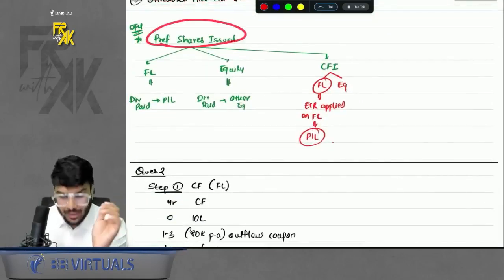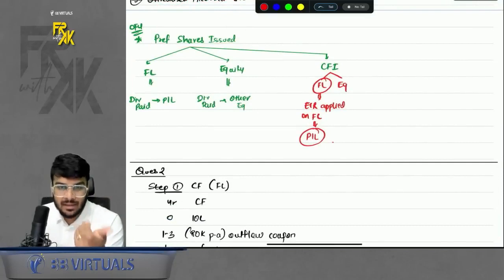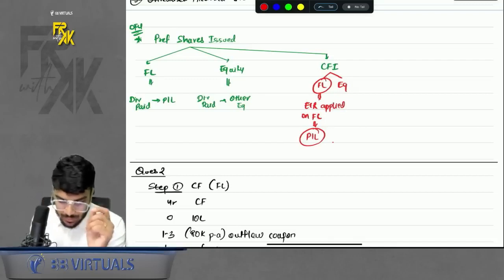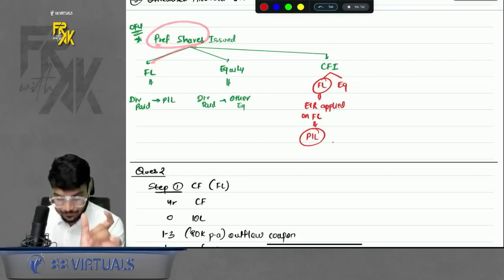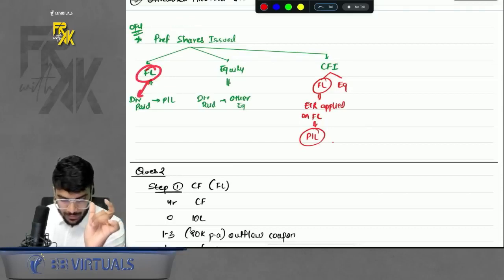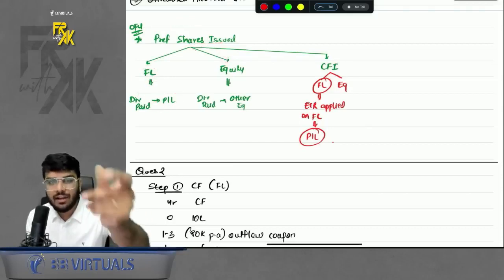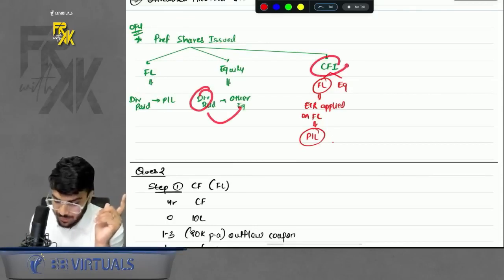I also discussed one question. Sir, whatever we give to preference shares as dividend, whether the dividend paid to preference shares will go in profit and loss or within other equity. So if the preference shares are classified as FL, then whatever dividend you pay, it is an expense for you. But if the preference shares are equity, then whatever dividend you pay, it is other equity. So what if it is a CFI?